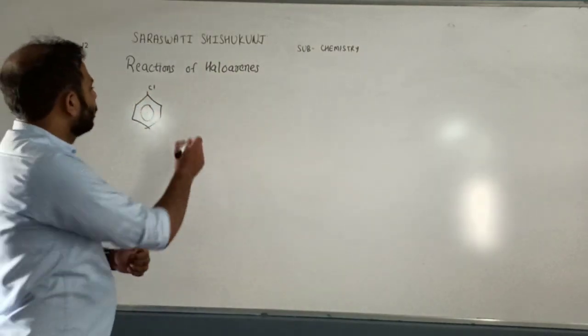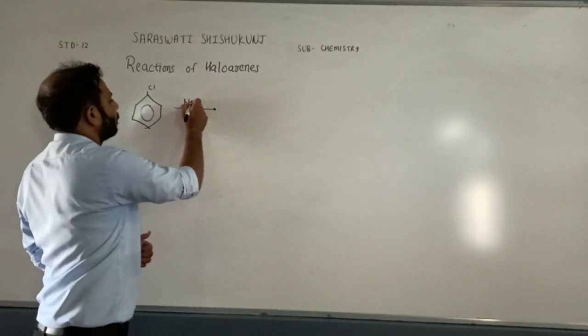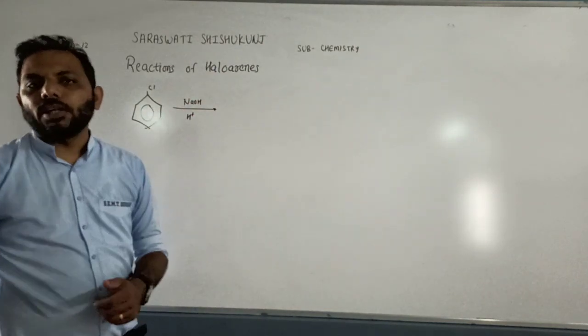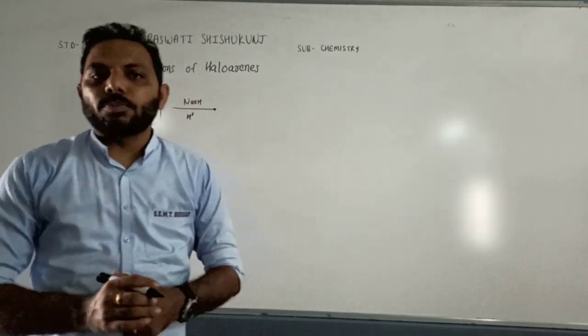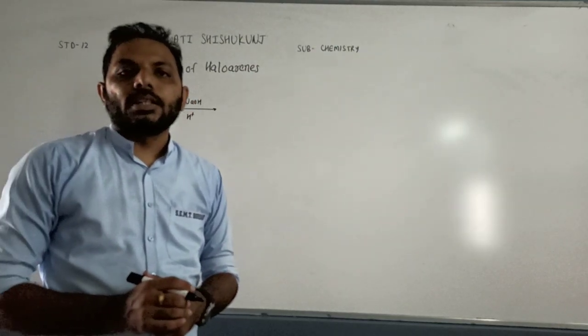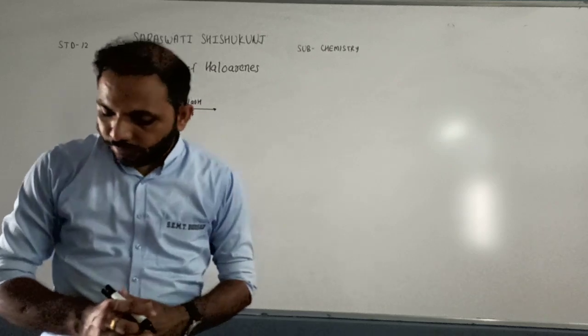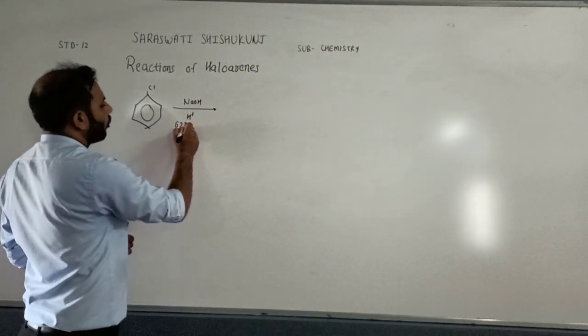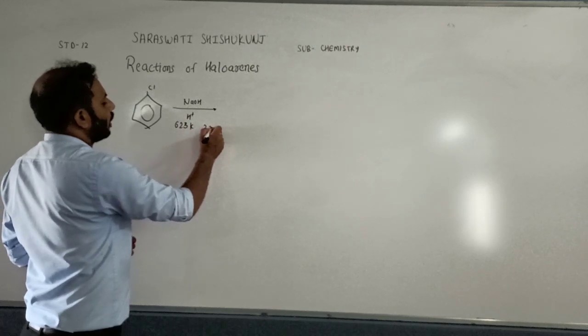Chlorobenzene reacts with NaOH in presence of protic solvent, that is why we have written H+. Temperature is higher, above 600, so the temperature will be 623 Kelvin, at 330 atmosphere.